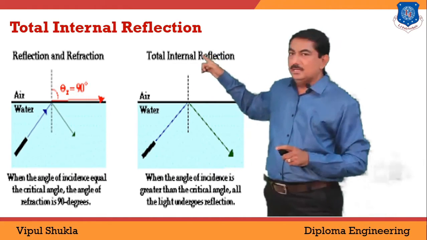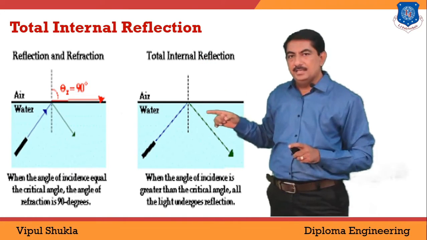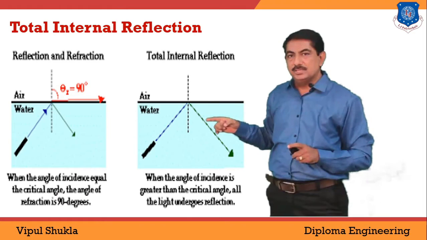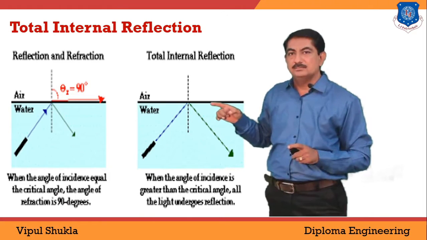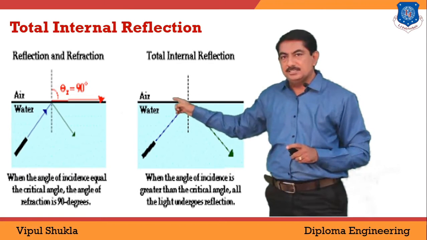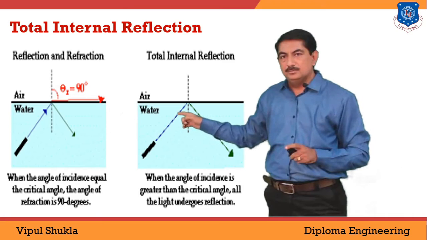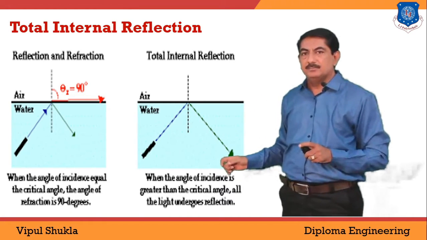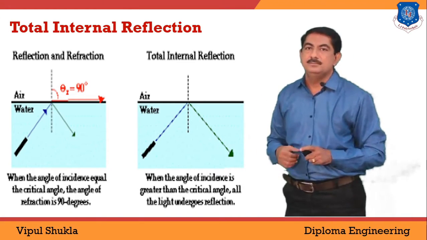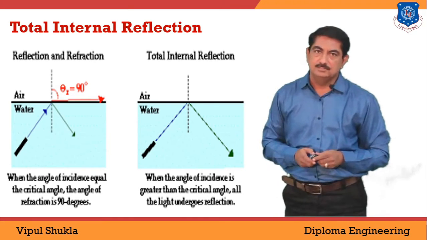But in the second figure, that is TIR, total internal reflection. Here this angle is known as the angle of refraction, and it is greater than the angle of incidence. This angle is the angle of incidence. So the light wave bounces back into the same medium. Such a phenomenon is known as TIR, total internal reflection.